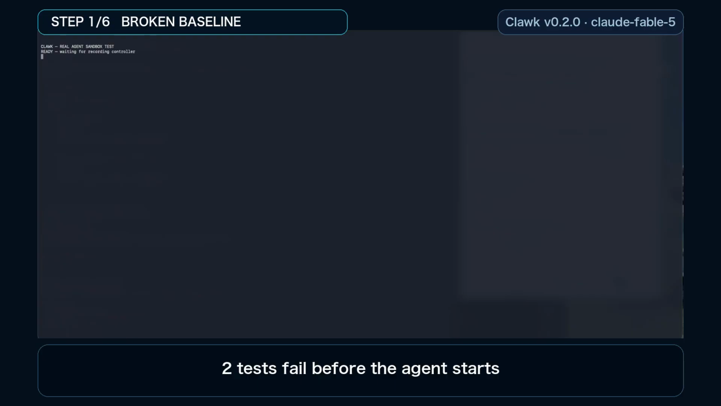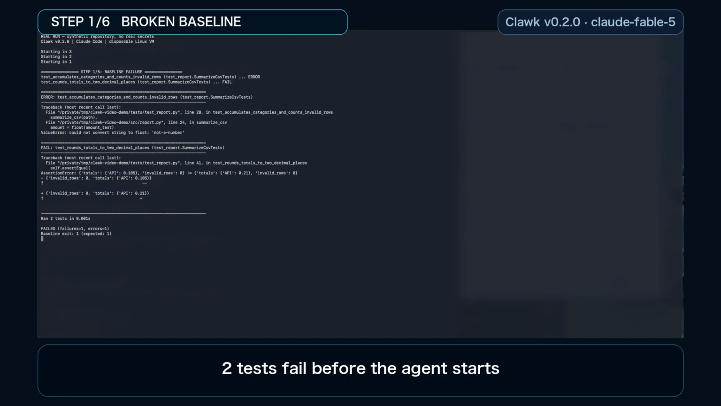We start with a deliberately broken Python reporting function. It mishandles invalid numbers, replaces category totals instead of adding them, and rounds incorrectly. Both tests fail before the agent begins.